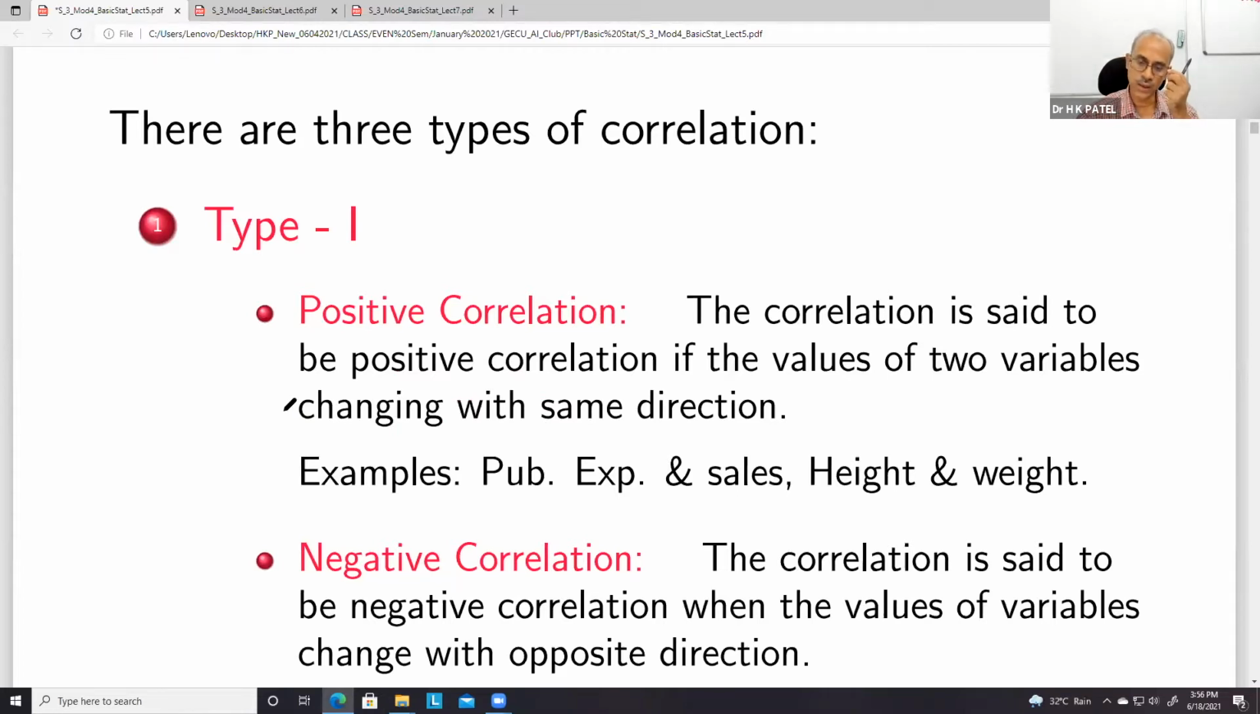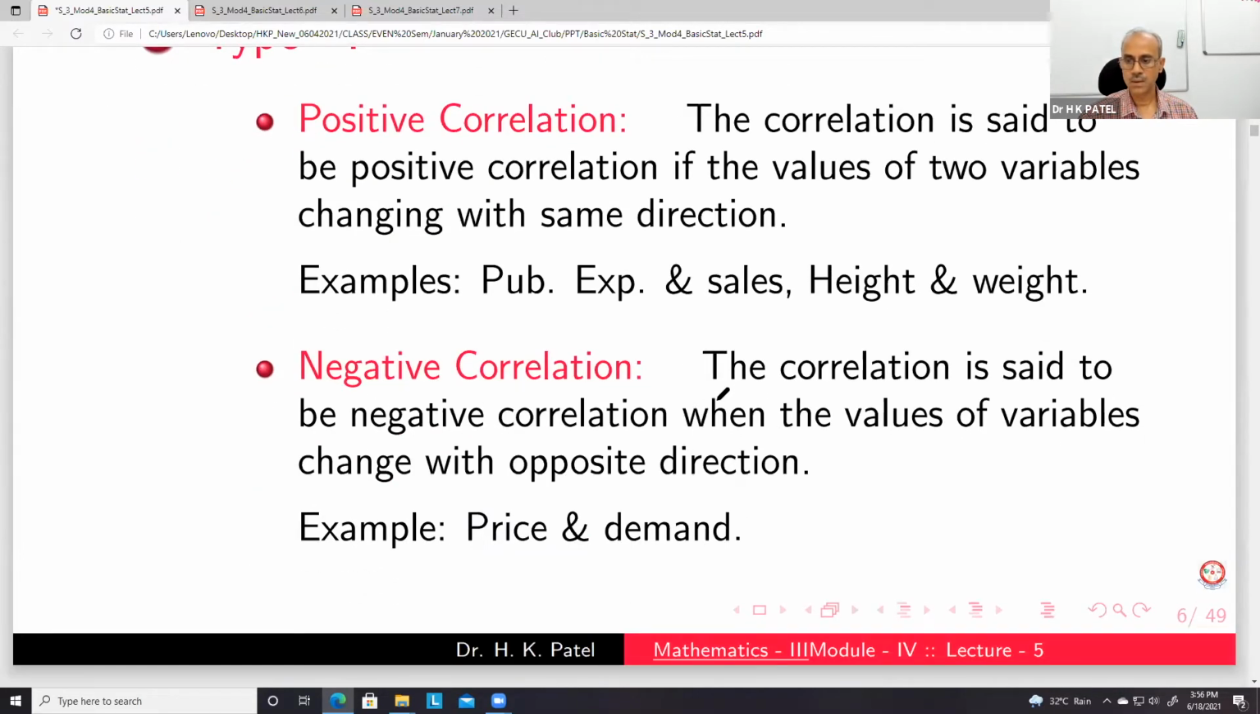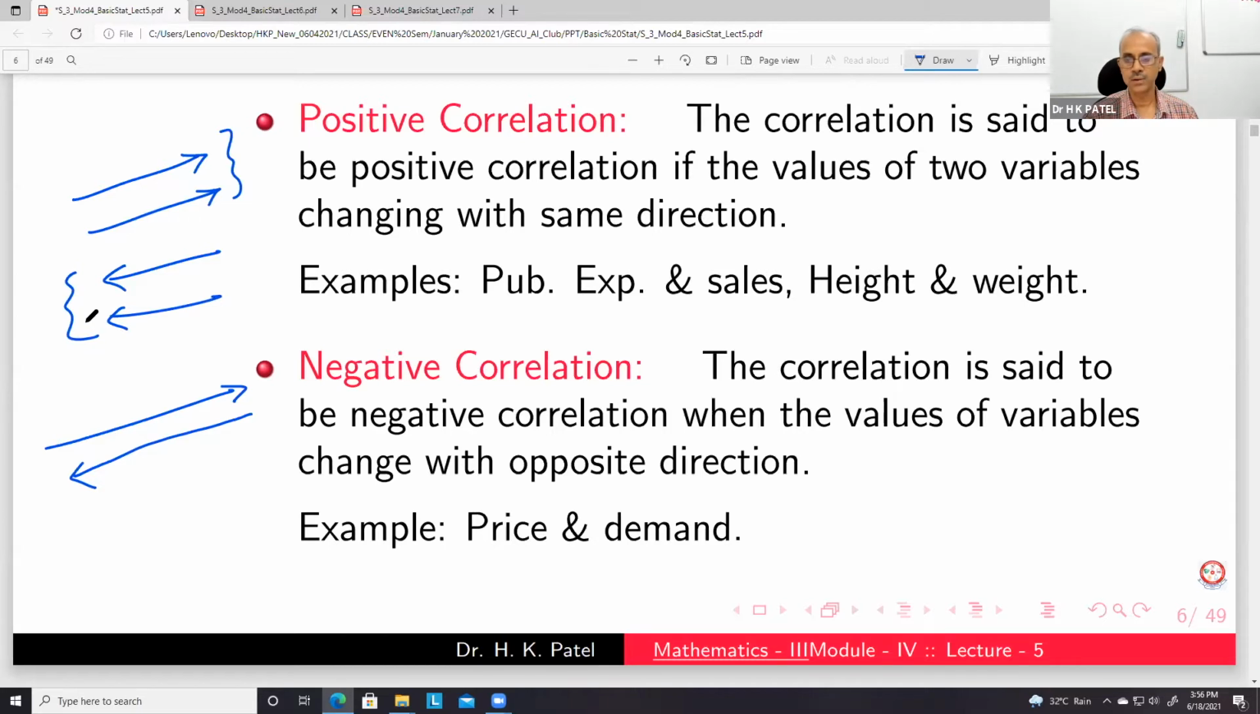So if one increases, the other also increases, or if one decreases, the other also decreases, in that case we say it is positive correlation. But the correlation is said to be negative when the values of variables change in opposite directions. One goes in this direction, the other goes in this direction. And here positive means both go up, or both go down.